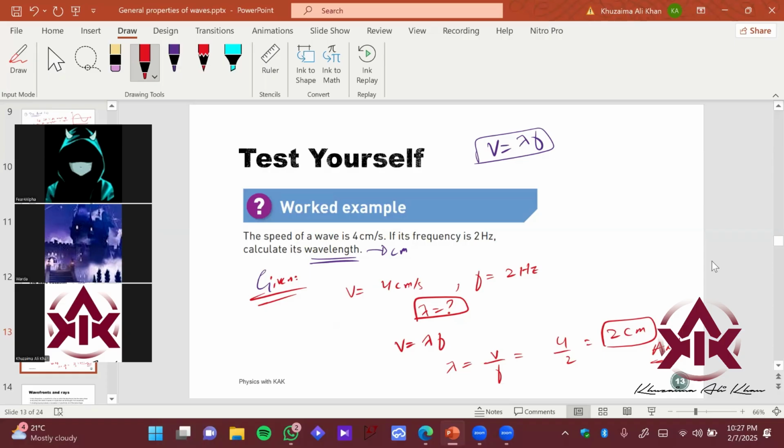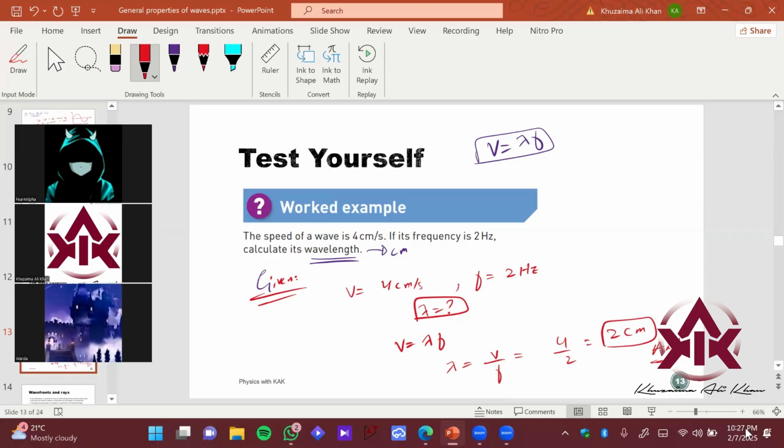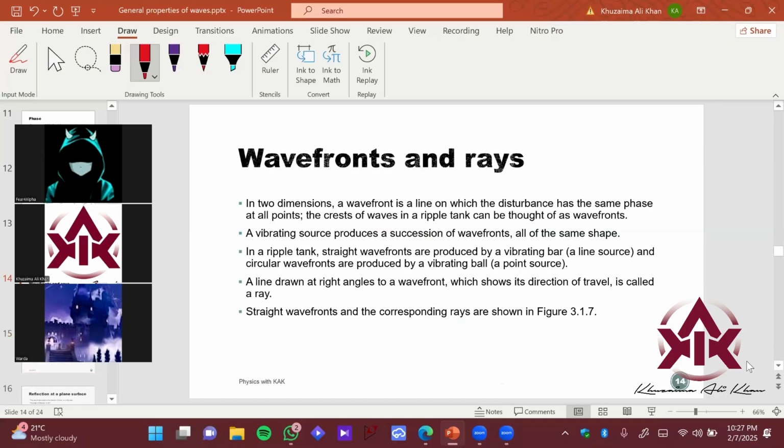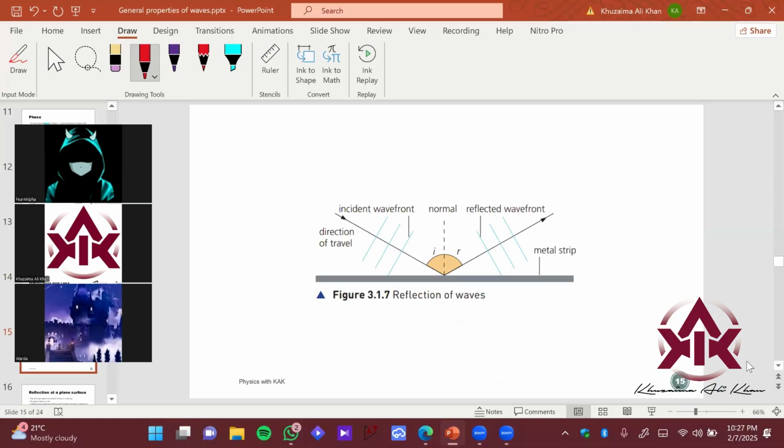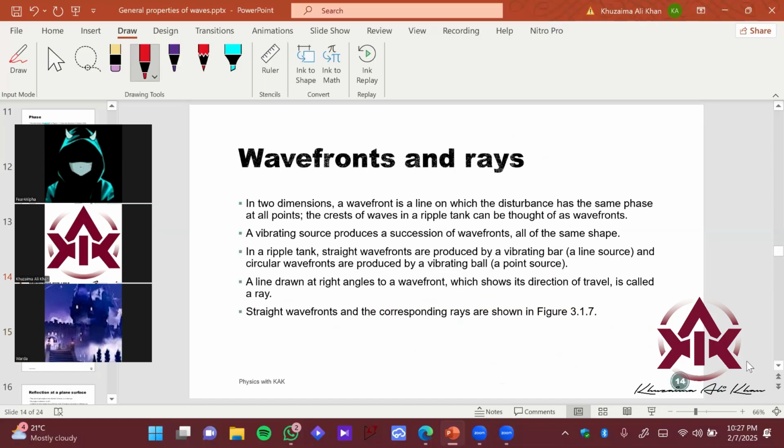So let's quickly move on. I have another class, so I would have to just summarize. Wave fronts and rays. Just to give you a starting point of view of what we will talk about in this.